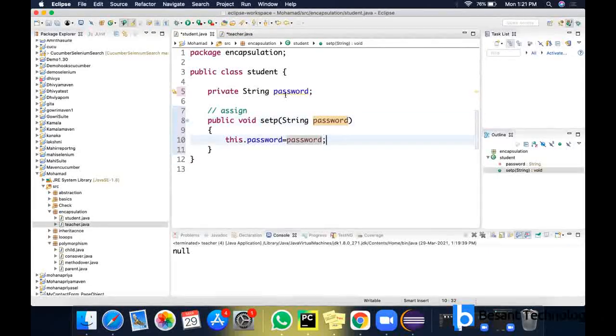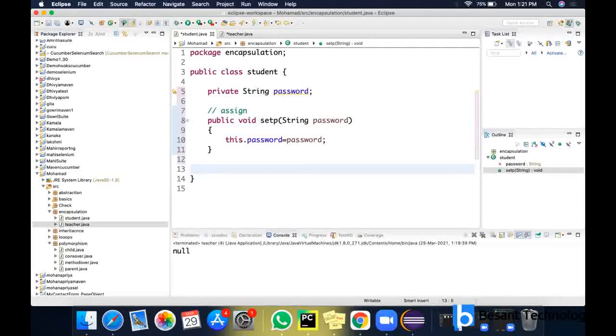Why are we using this keyword here? Because this global variable is also password, and the parameter that I have given is also password. To avoid confusion, I'm adding this. When I add this, it is pointing to the global variable, and the other one is pointing to the parameter. So the set method will help you to assign a value to that password, because we are not having any value for this password yet.